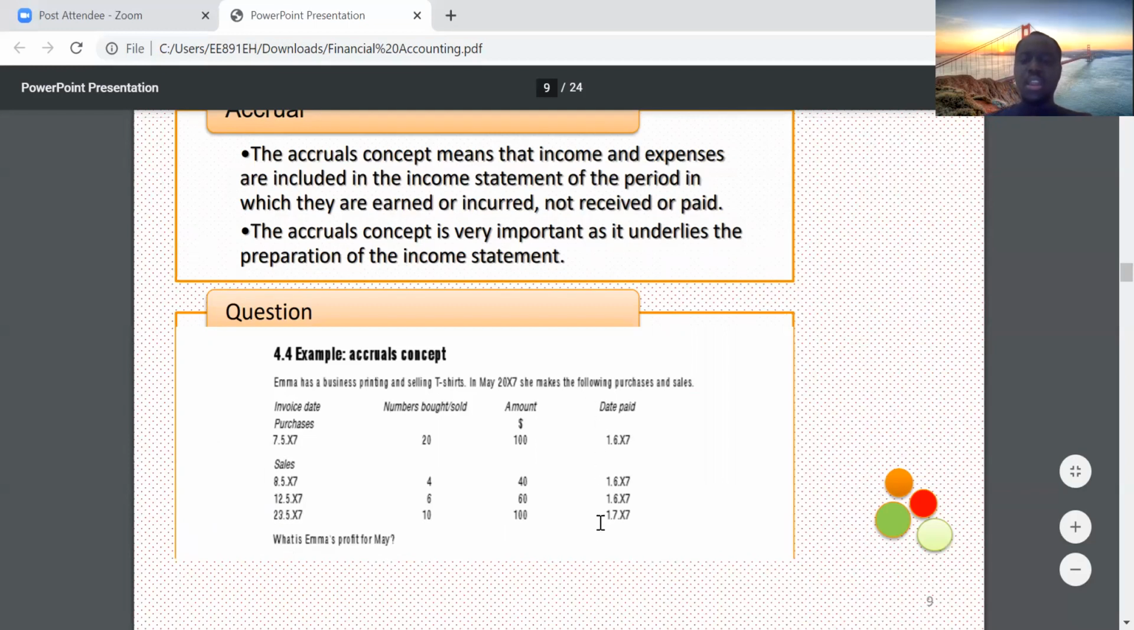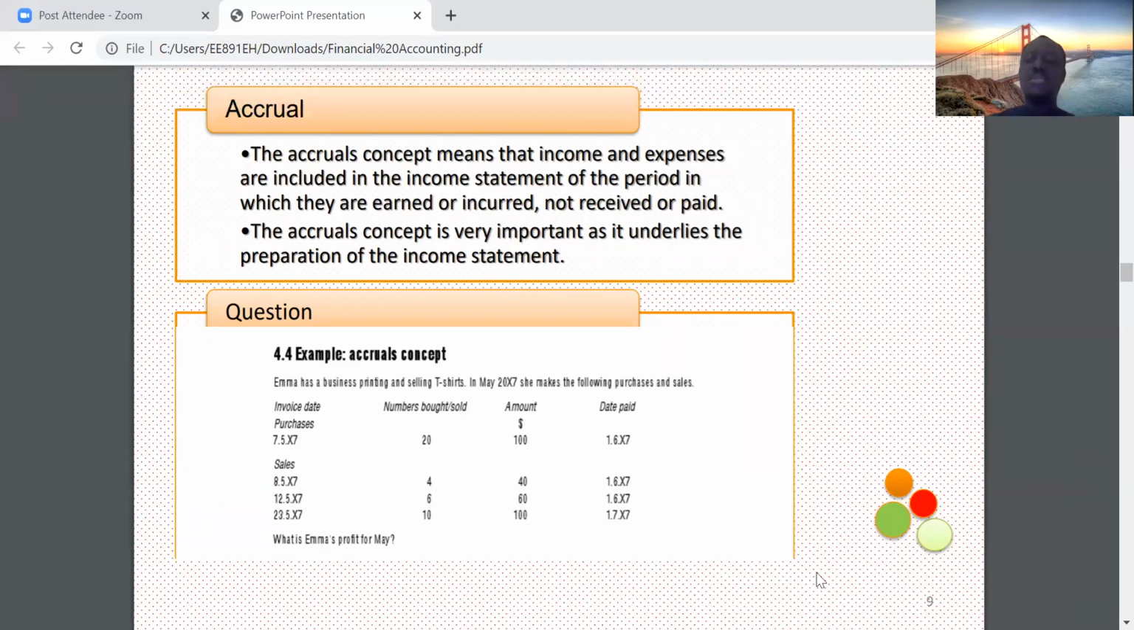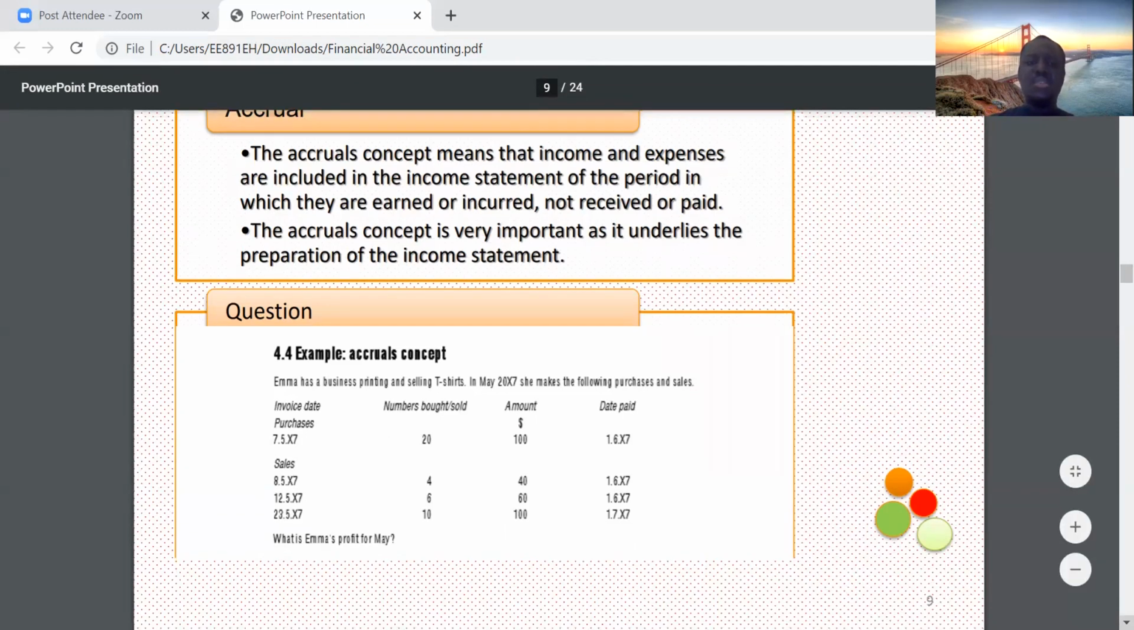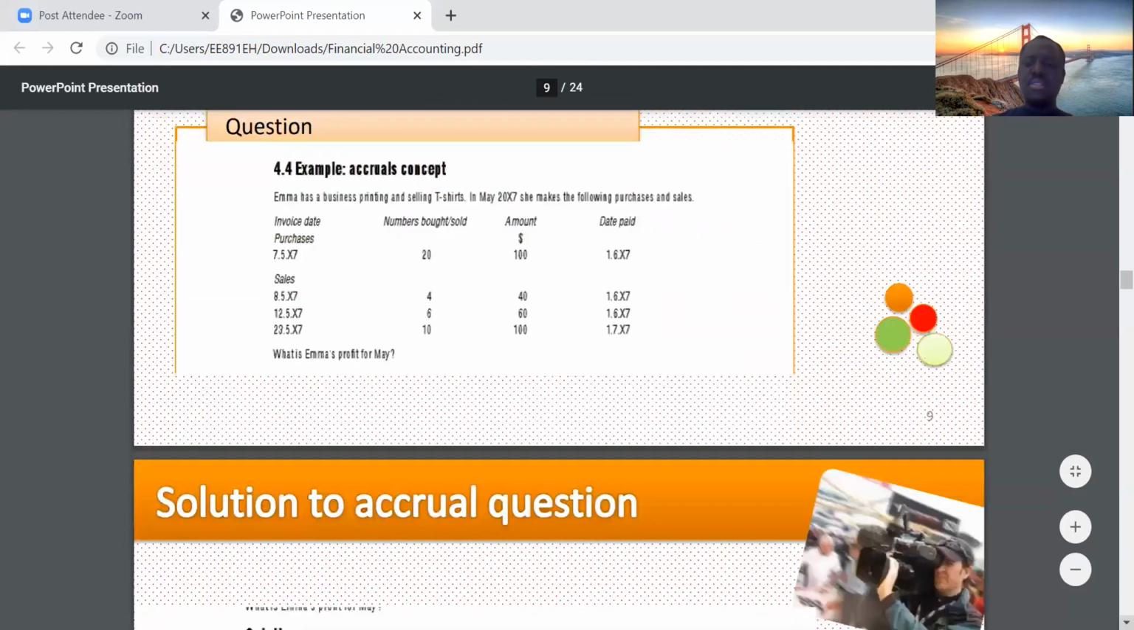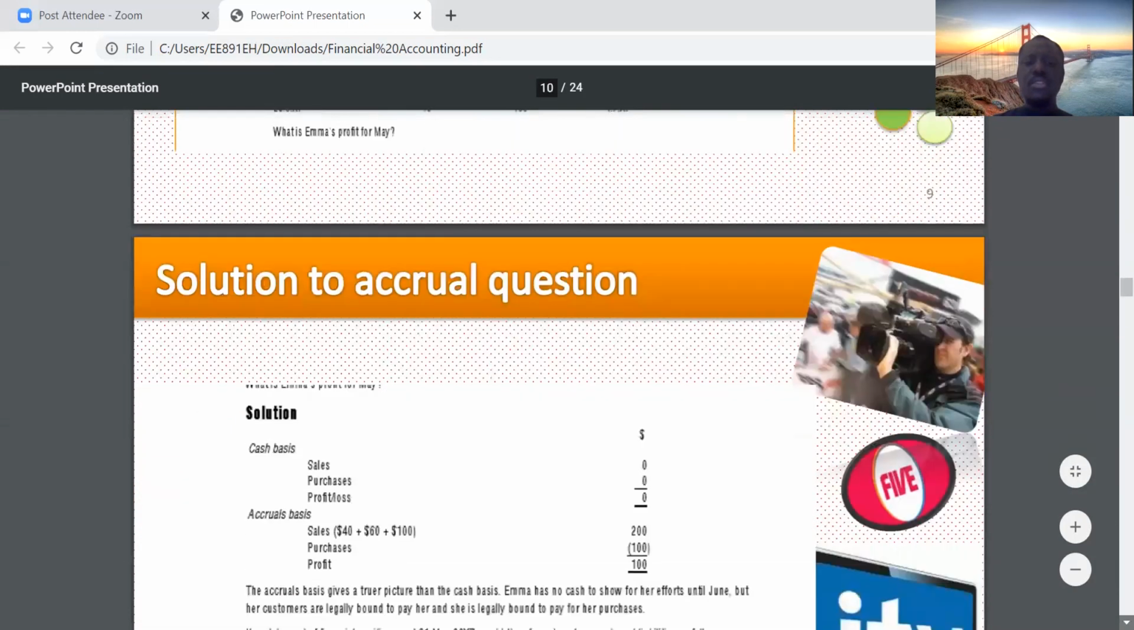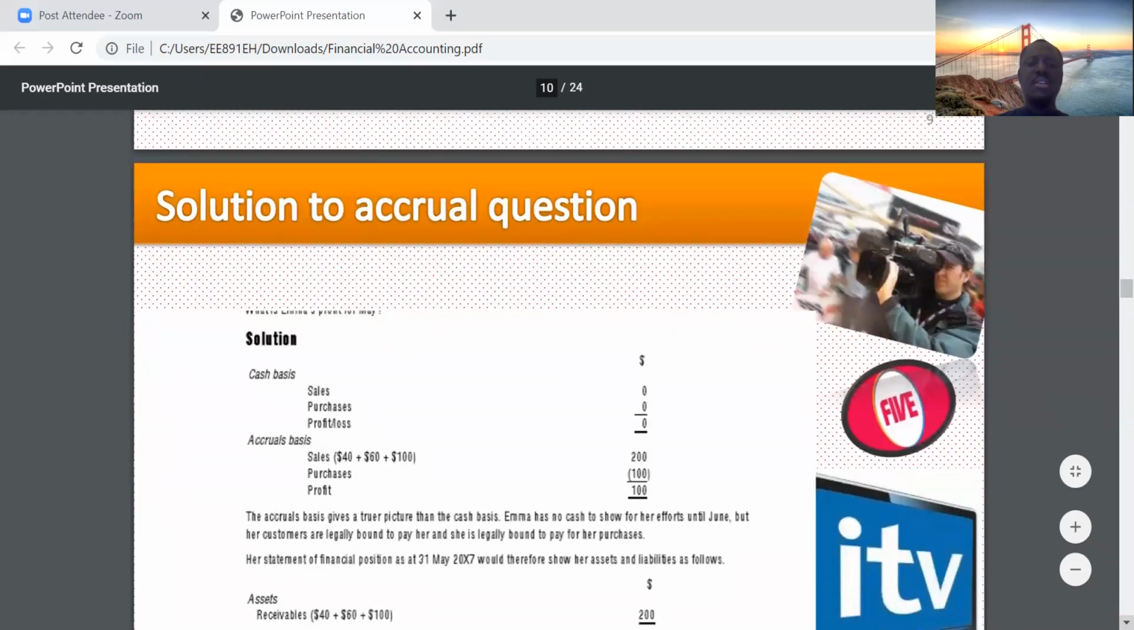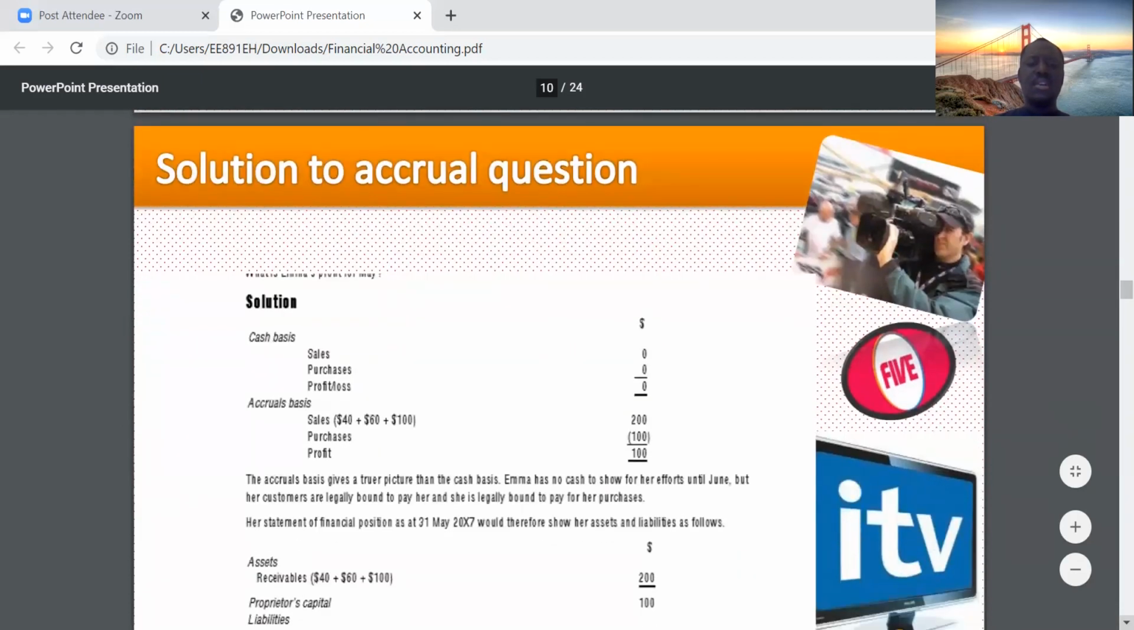If you realize, they are giving us the dates paid here, so it has a meaning. They're asking, what is Ima's profit for the month of May? So I just put in the solution here so that it will be quite easy for us.